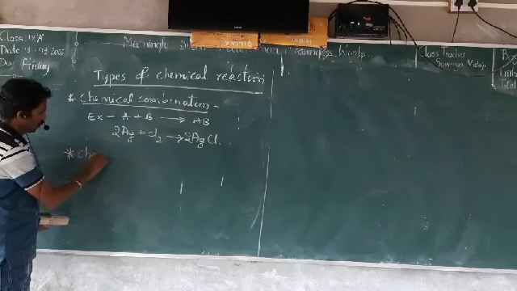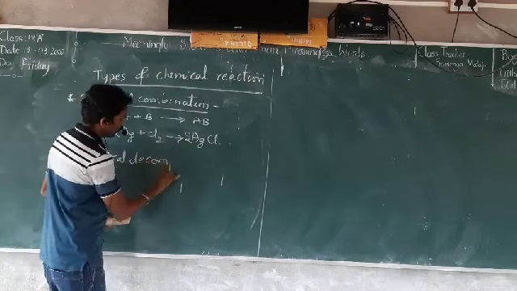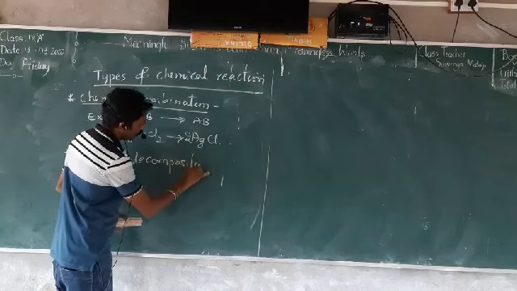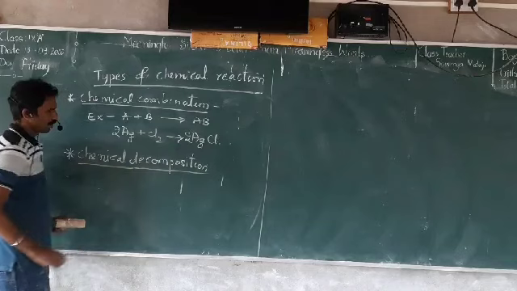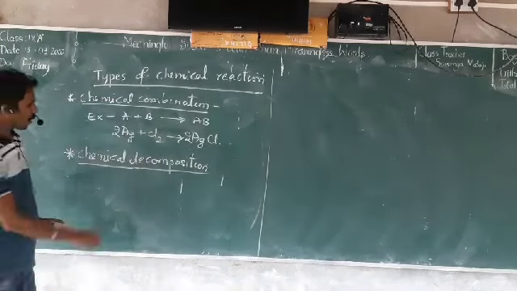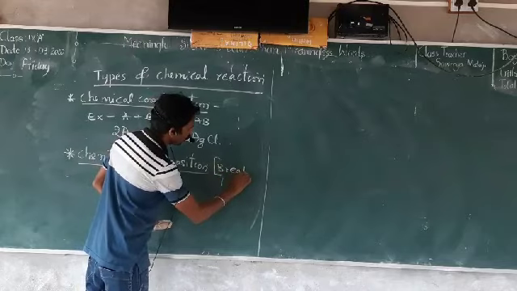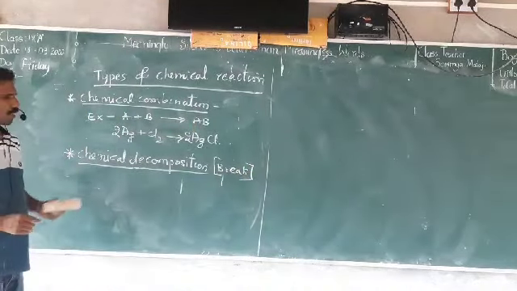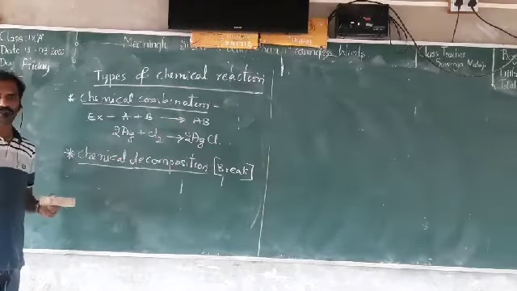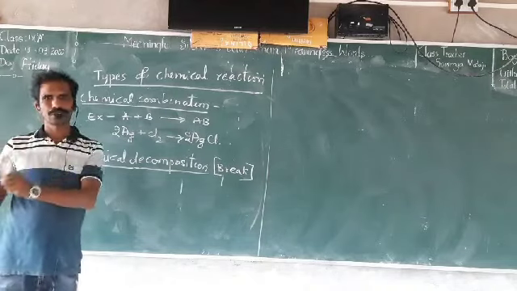Similarly, chemical decomposition. So what is the word meaning of decompose? The word meaning of decompose is breaking something. Breaking something, that is decomposition. Breaking down the complex material to simple material.